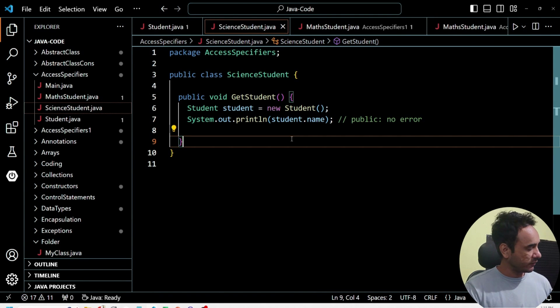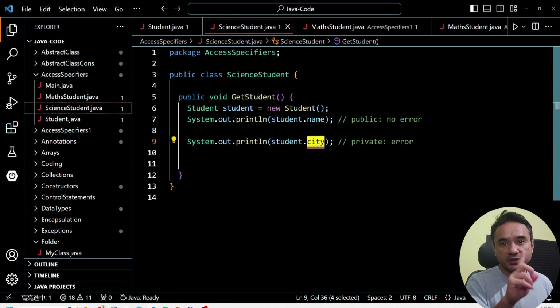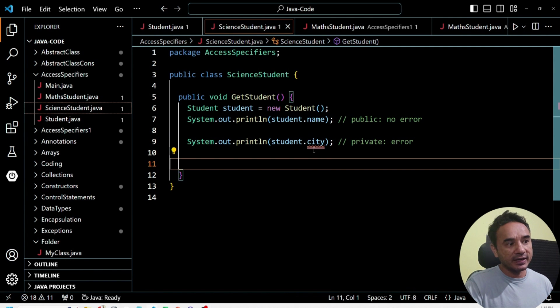But now I will try to access the private field city of the student class via this student object, and this is showing the error. You can see the red underline here. That is the compile time error, because it is not accessible. Private fields are not accessible outside the class. So outside the student class you cannot access this city field. Alright, great. That is the whole story.